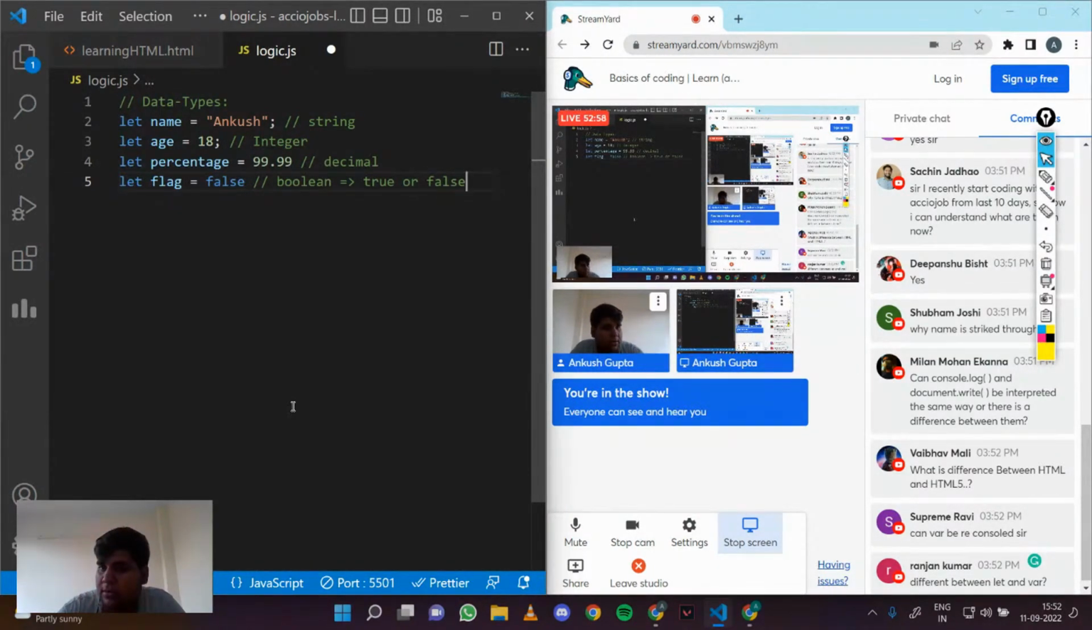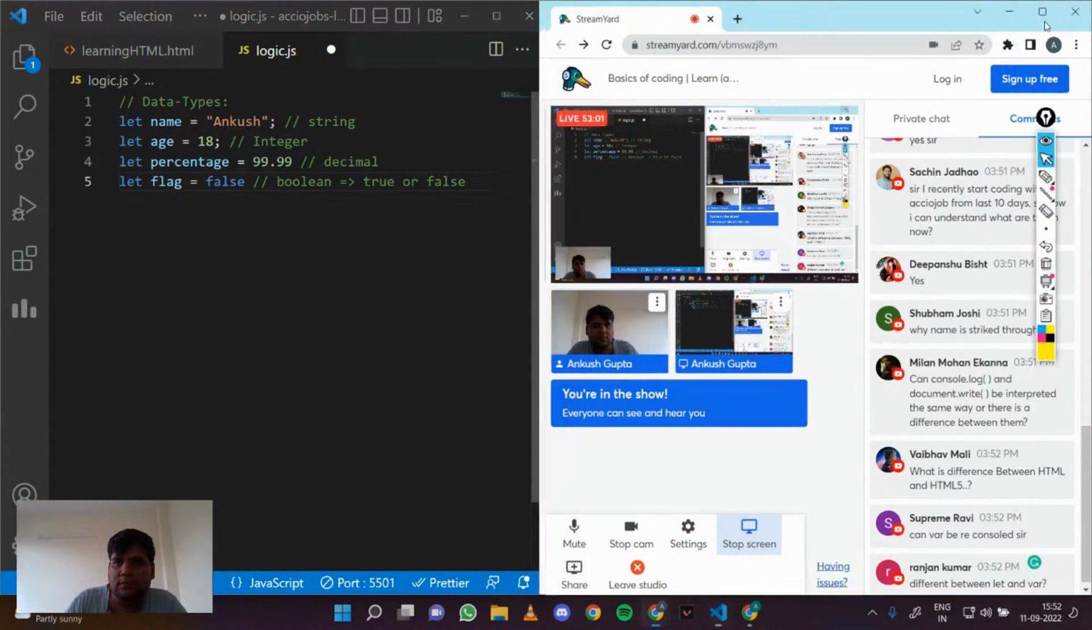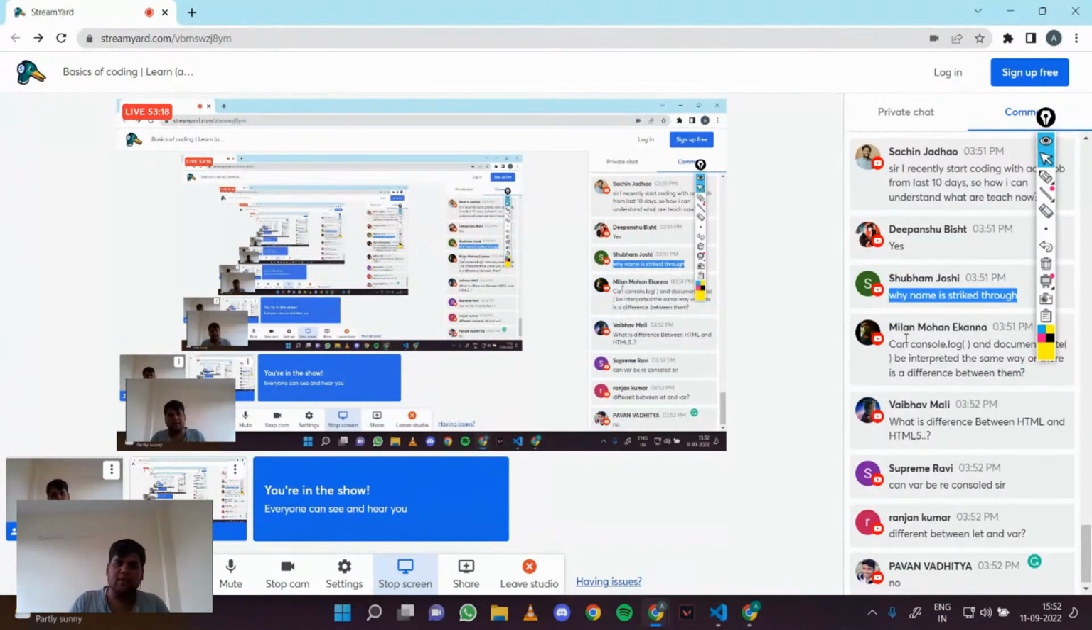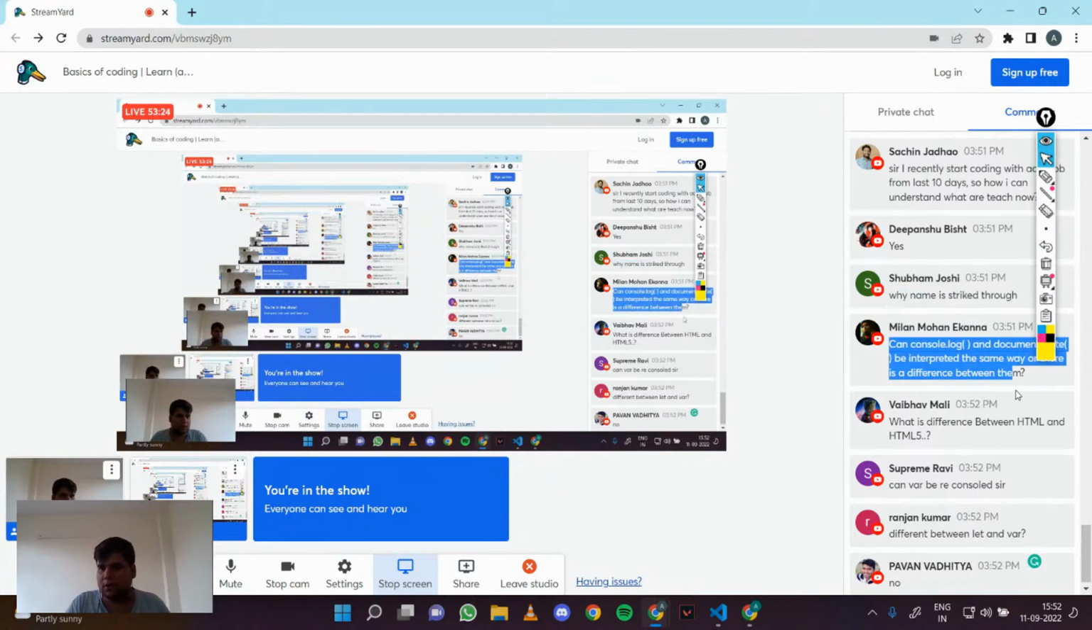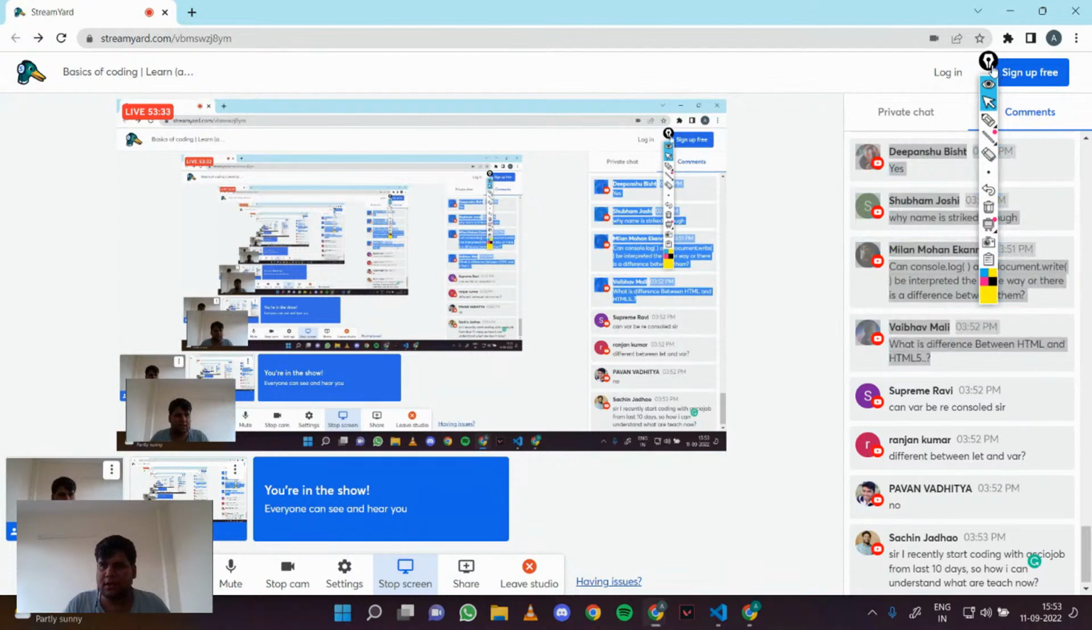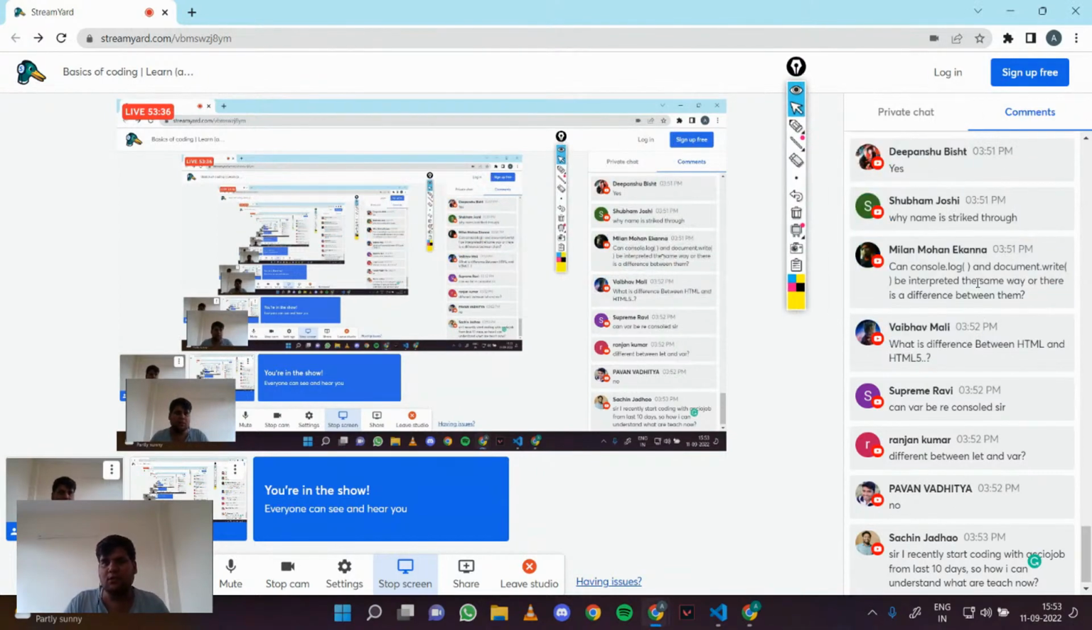Any doubt, guys? Okay, so Shubh Joshi asks, why is name struck through? It's basically due to my VS Code settings. It doesn't allow repetitive or non-informative names. So you don't need to worry about it. Can I use console.log and document.write to interpret the same way? No. Document.write is a completely different thing. These are different APIs. Console is one API and document is a different API. So these are not the same.